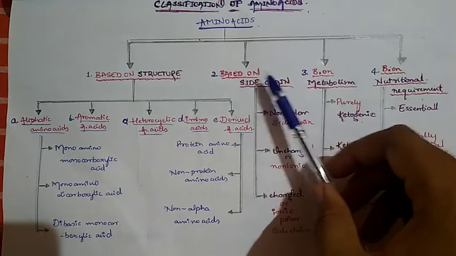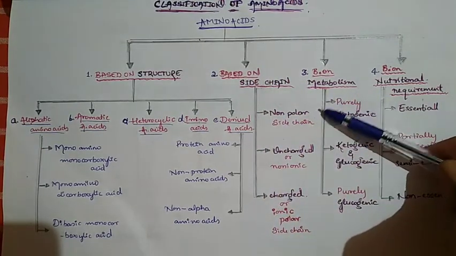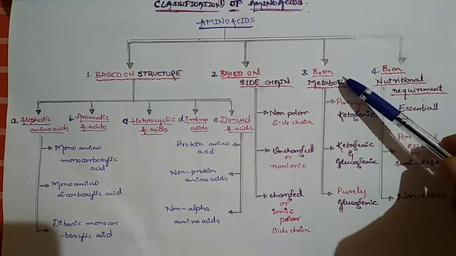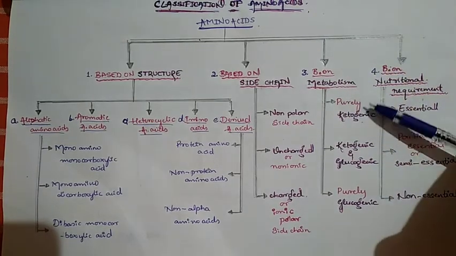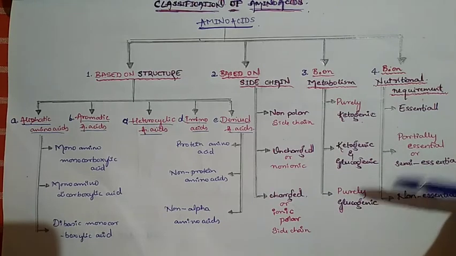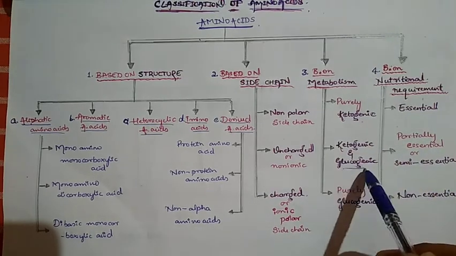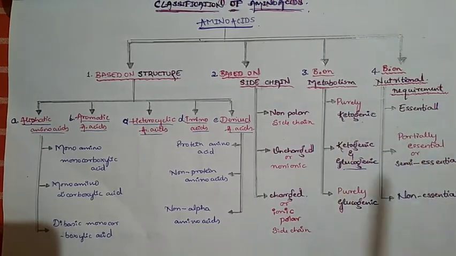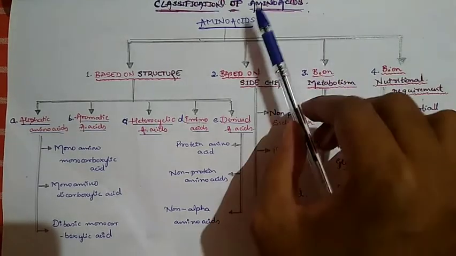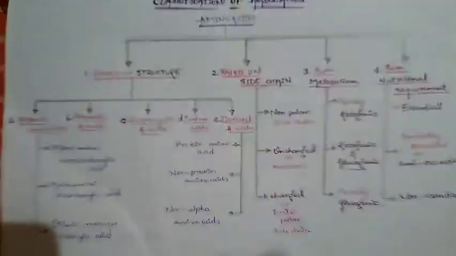Under the side chain, there are 3 groups: non-polar, uncharged, and charged. Moving on, under metabolism, it is purely ketogenic, purely glucogenic, and a mixture of both these groups. And the nutrition requirement, the most asked question, it is essential, semi-essential and non-essential. So this is the basic classification of amino acids we have to learn. Moving on.